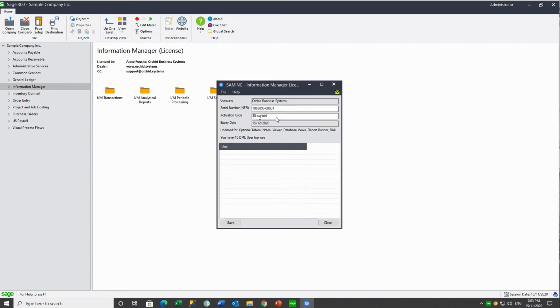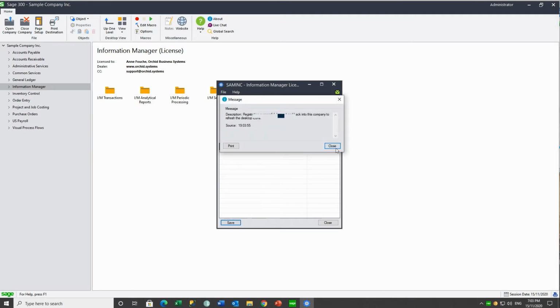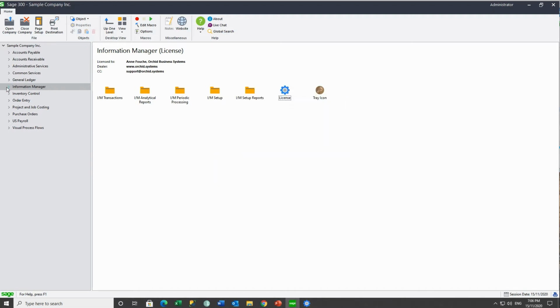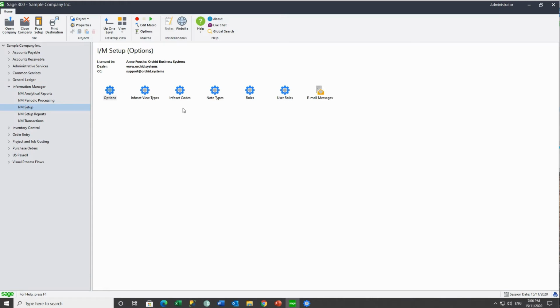In this case, I'm on the 30-day trial, but if I key in my activation code, I will see what components of Information Manager I'm licensed to run. And in this case, it's licensed for Notes as well as the other submodules of Information Manager. Notes don't have a user count. These users here are for Document Management Link. And these are the setup icons we're going to use for notes: note types, roles, user roles, as well as the options.